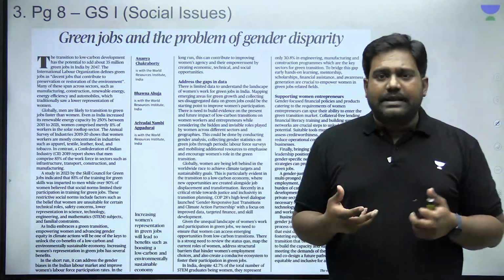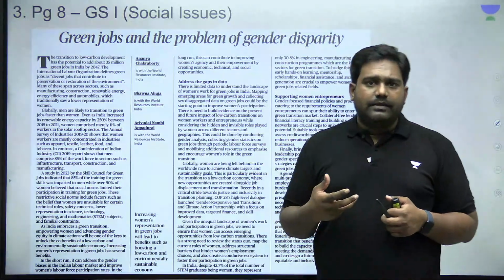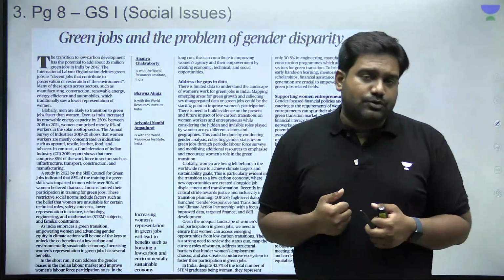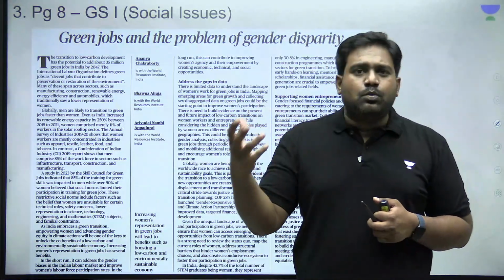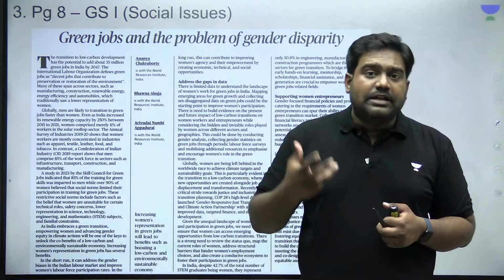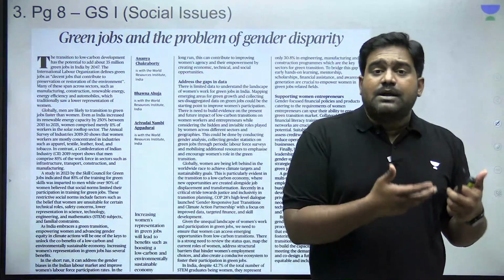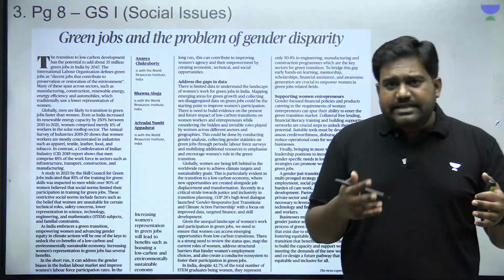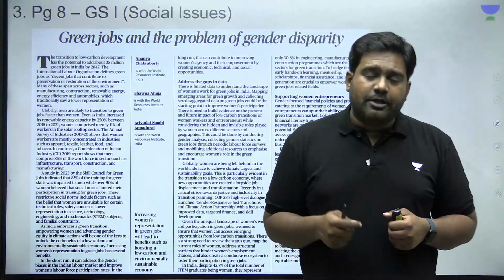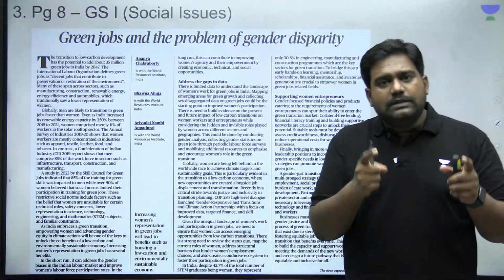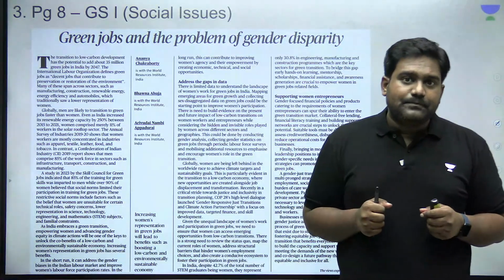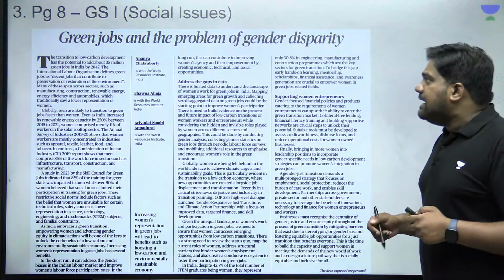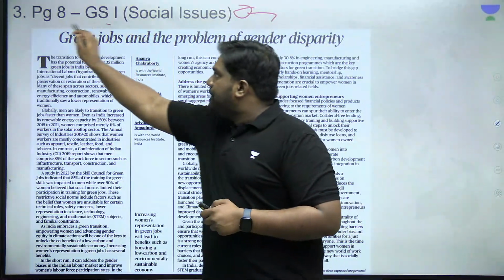So this again brings up the controversial topic that whether reservation is being misused or not, whether it's misused to create vote banks, whether it is politically motivated, or do some communities truly deserve reservation? That is the question, right? And many states have gotten into this habit of breaching the 50% cap, and all these cases reach the Supreme Court eventually, right? So now let's take up the next column from page number 8.